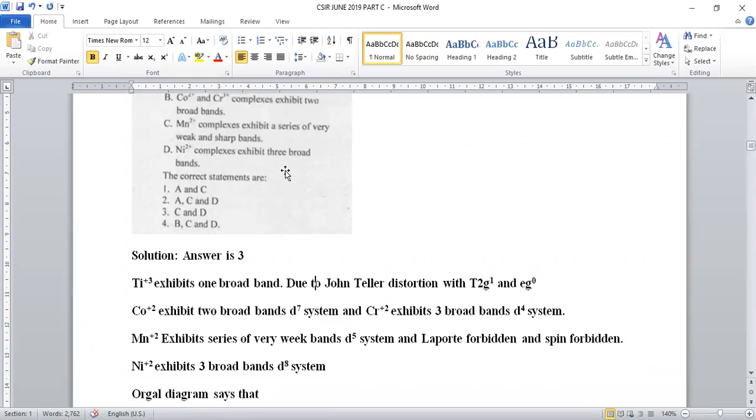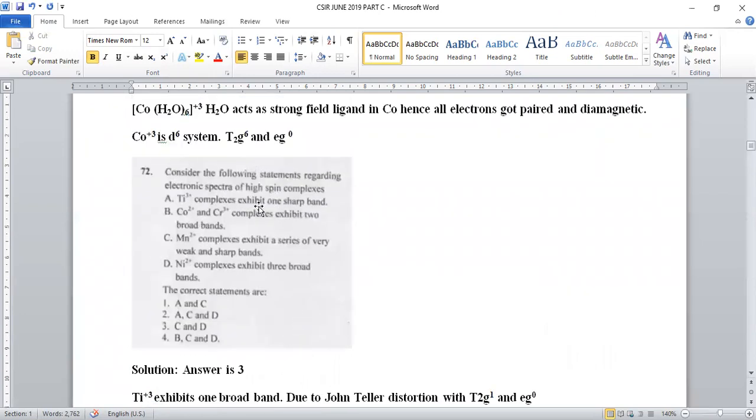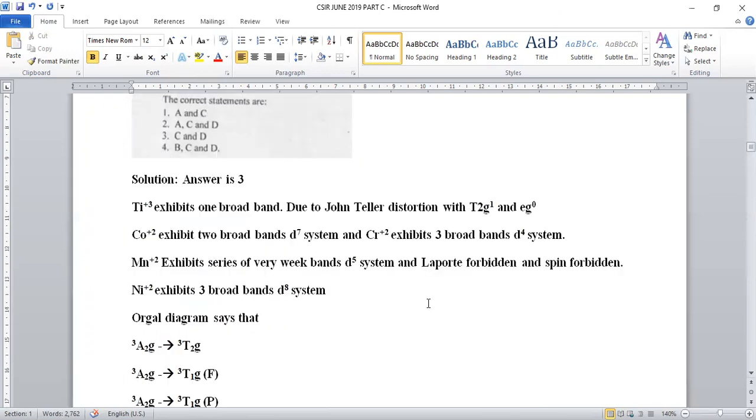Nickel plus 2 complex exhibit 3 broad bands. Whenever nickel plus 2 is taken, it is a D8 system and we will experience 3 broad bands for this complex. In the spectroscopy of high spin complex, for this D8 system, 3 broad bands will be appeared.